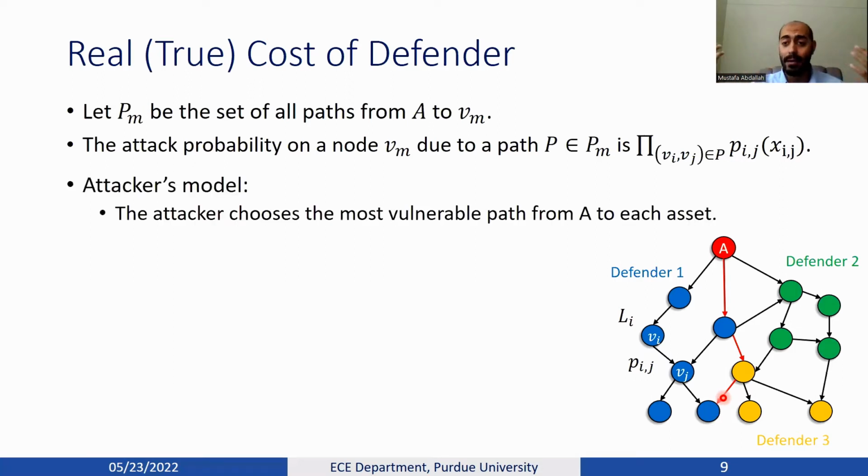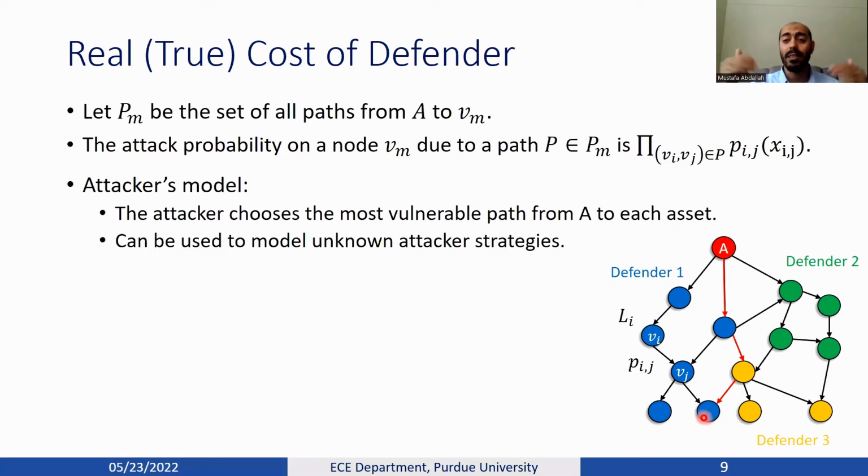We assume that the attacker is a worst case scenario, and chooses the most vulnerable path from the source node A to the asset. And this general worst case scenario can be used to model unknown attacker strategies.